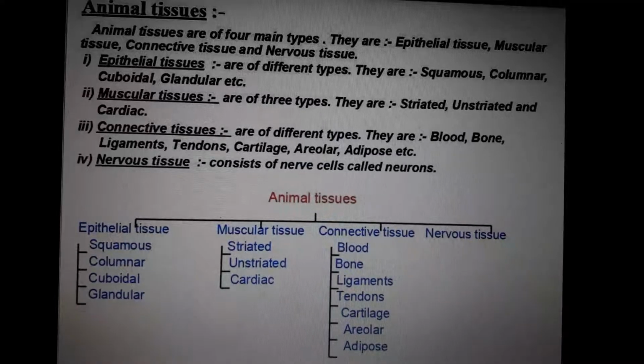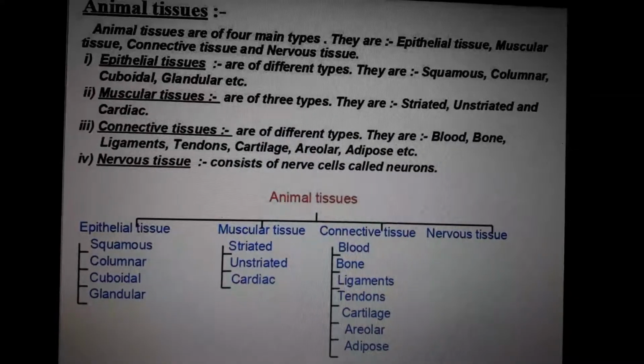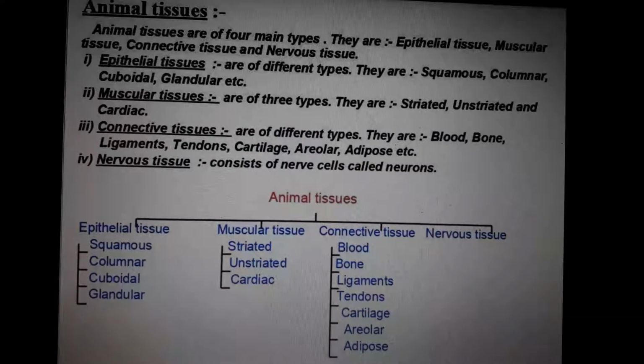The notes I have already given till simple permanent tissues. Complex permanent tissues notes I will give today with this video, and within two more classes we will try to finish this chapter. The next topic is animal tissue. Not all animals; in this chapter we are dealing with human beings.